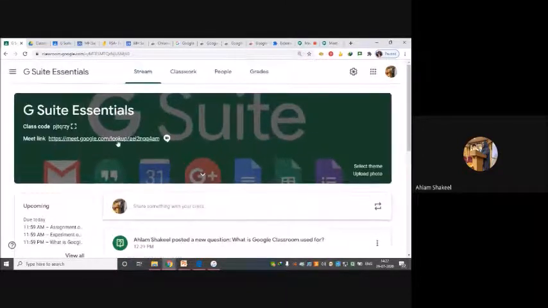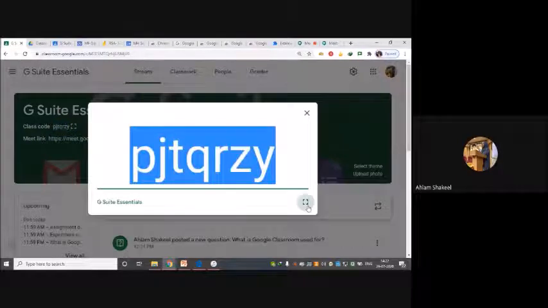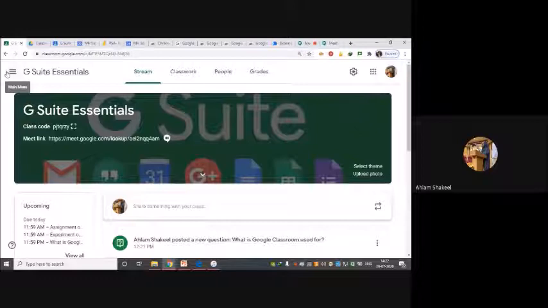So you can use the meeting link, and if you want people to join your class, you can just copy this code and send it to your class on WhatsApp, or you can email them. Any way, you can send the code to them and they will use this code. Initially I showed you that when I clicked on that plus symbol, there was a join class option and a create class option. So the students would use the join class option, put in that code and they will join your class.